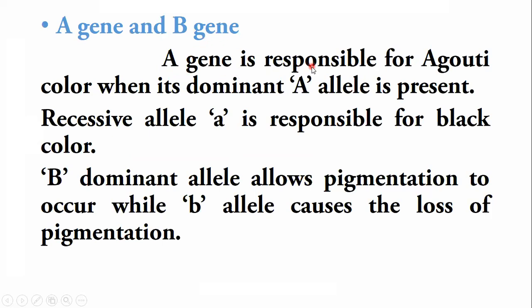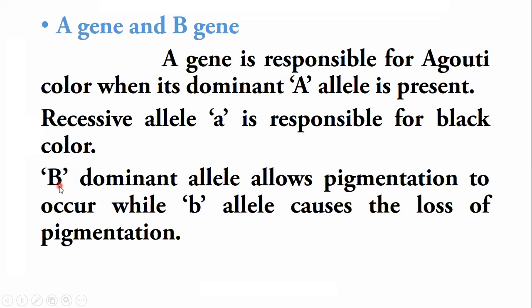The A gene is responsible for agouti color when its dominant allele is present, while the A gene is responsible for black color if its recessive allele is present. It means if the recessive allele is present in homozygous condition, then the coat color should be black.